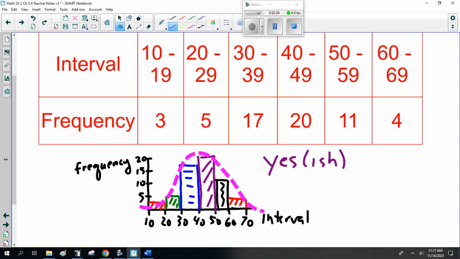Is it perfect? No, but it's something like 20, 40, 50, 60 data points. So it's not that many data points. If there was a couple hundred, or a couple thousand, I suspect this would really look like a bell curve. Okay?